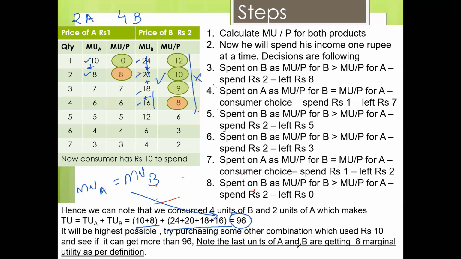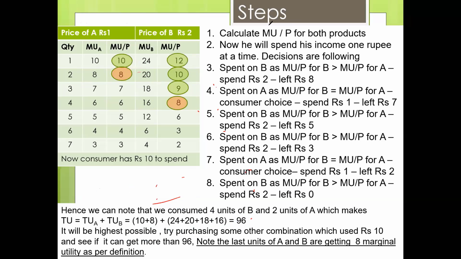The advantage of this method is that this number is highest possible. So as an activity, you try any other combination. Let me clear it up and let's work on any other combination. So rather than spending in this method, I will spend. So I have 10 rupees. What I will do is I will buy 3 of this and I will buy 6 of this.